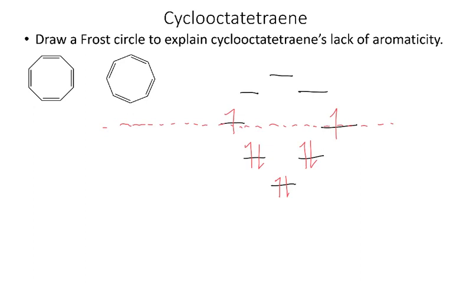Not all of my electrons end up in bonding molecular orbitals, so I wouldn't expect the extra stability of being aromatic. And then not only that, I have these unpaired electrons. So again, cyclooctatetraene, we would expect to be anti-aromatic. And so not only is it not more stable than we might predict, but it's going to be even less stable than we might have normally predicted for such a molecule.